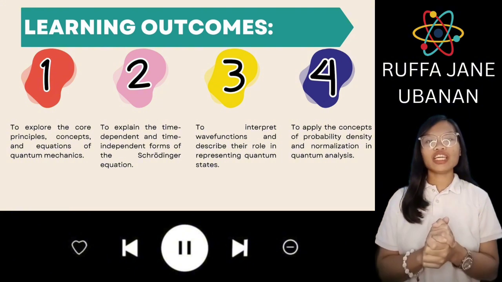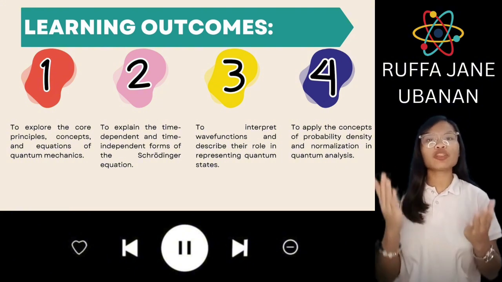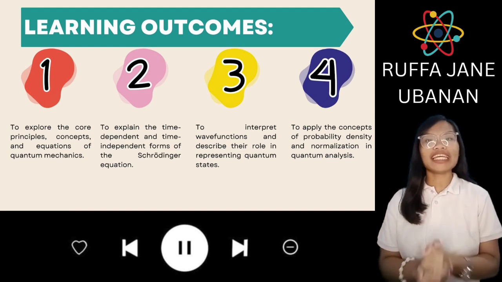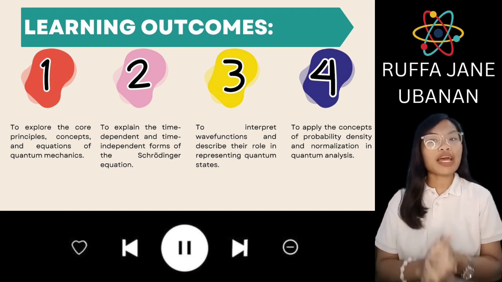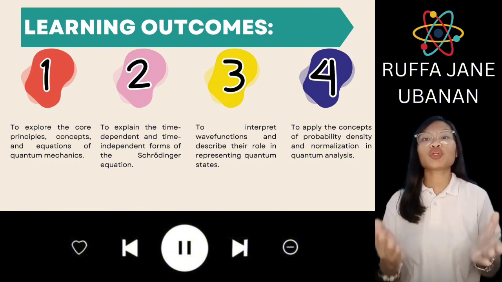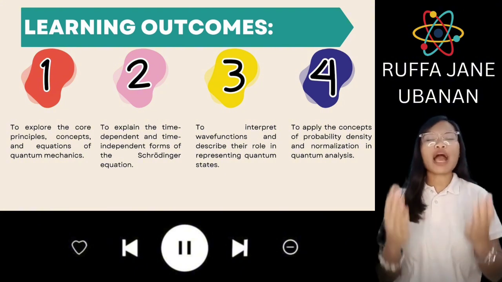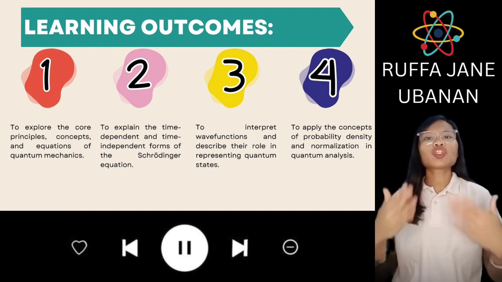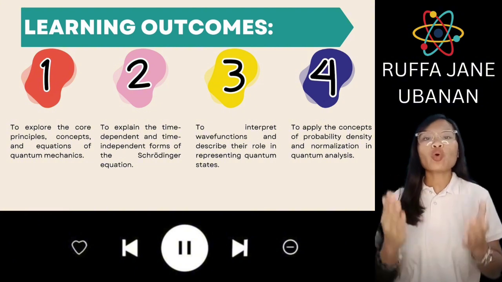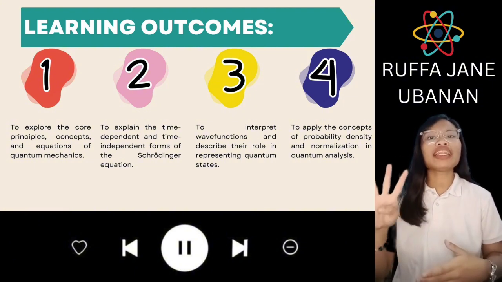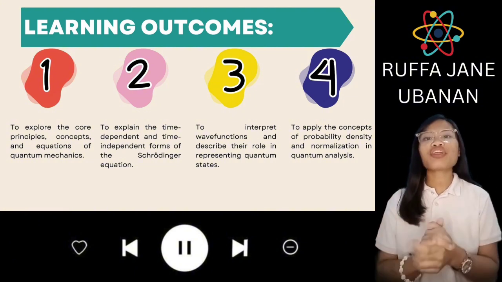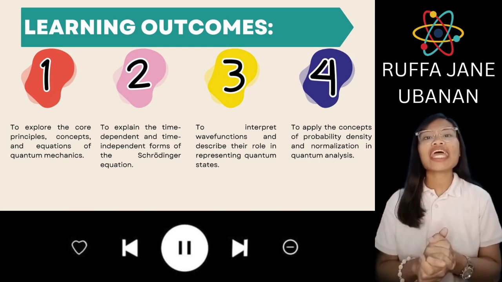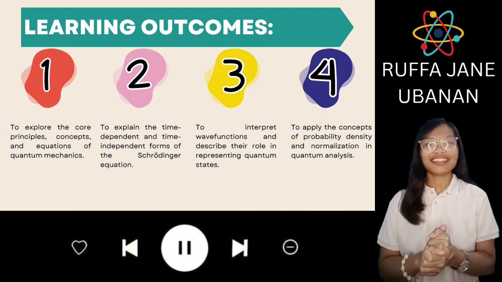By the end of this lesson, you should be able to first explore the core principles, concepts, and equations that define quantum mechanics. Second, explain the time dependent and time independent forms of the Schrödinger equation and understand their applications. And then, the third, interpret wave functions and describe their role in representing quantum states. And the fourth, or the last one, is apply the concepts of probability density and normalization in quantum analysis.